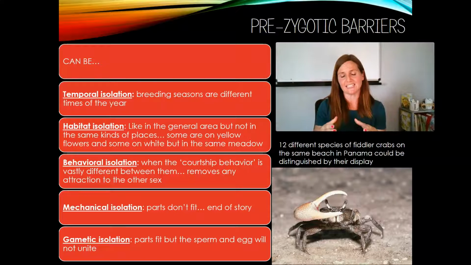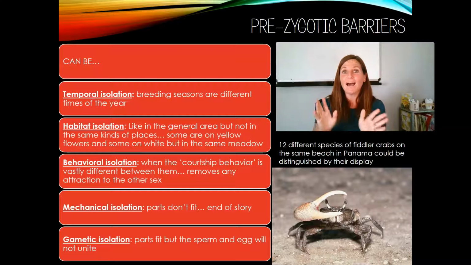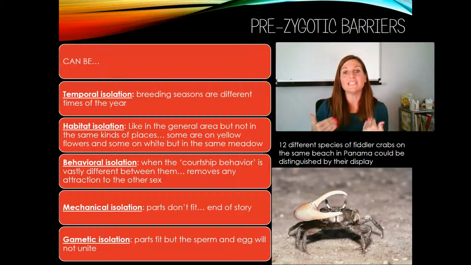In gametic isolation, you have maybe an egg and they're fertile at the same time, they're in the same place, they have the right behaviors to find each other attractive, the parts fit, but when the sperm reaches the egg, it is unable to fertilize the egg, and so then there is no zygote. All of these things prevent the formation of a zygote, prevent the formation of an offspring. So these are all the pre-zygotic barriers.